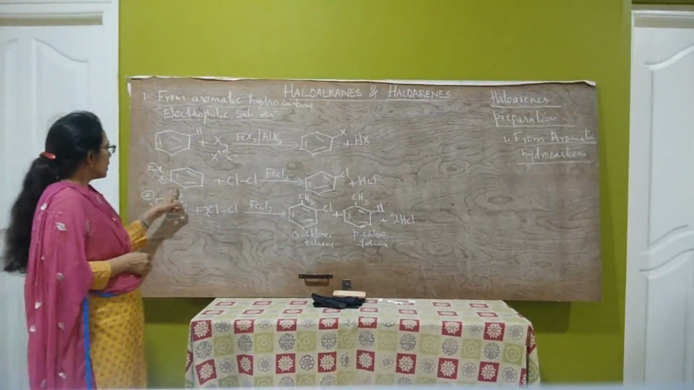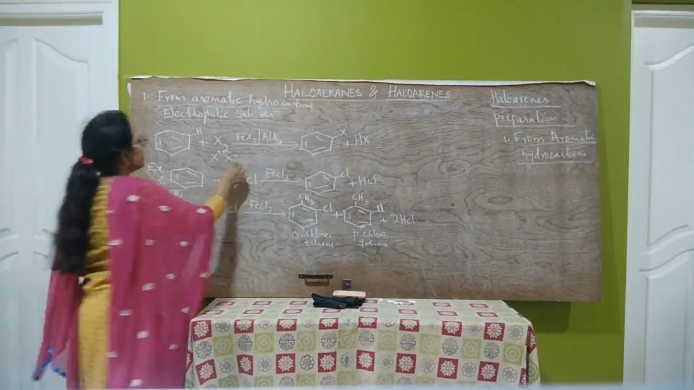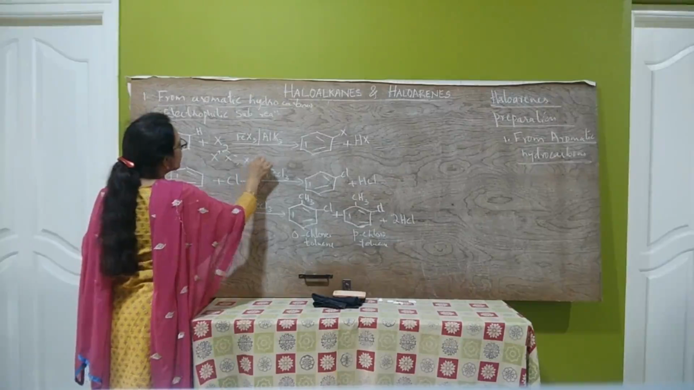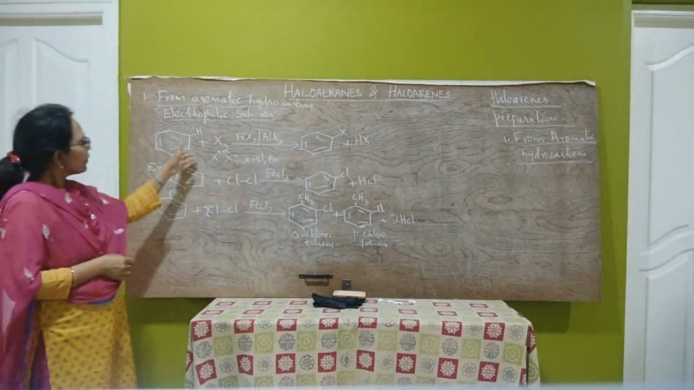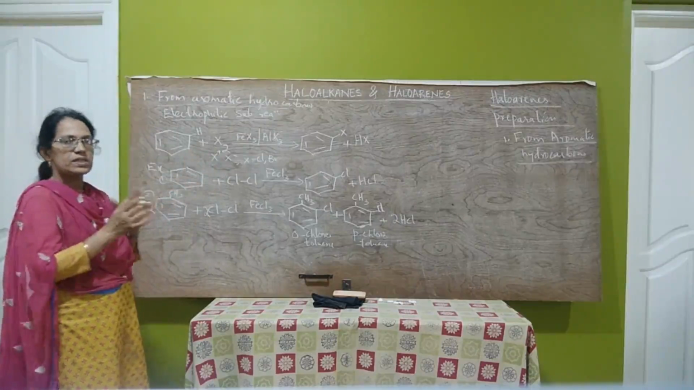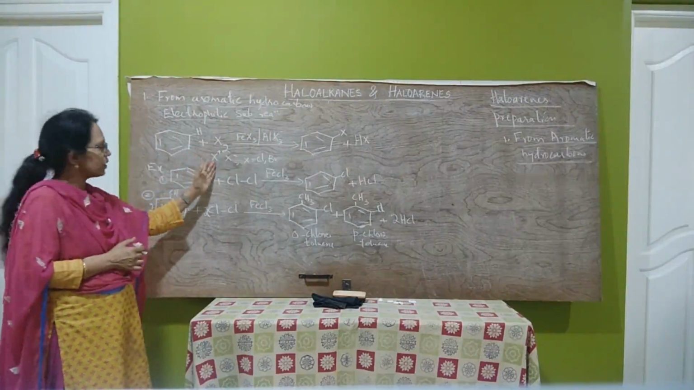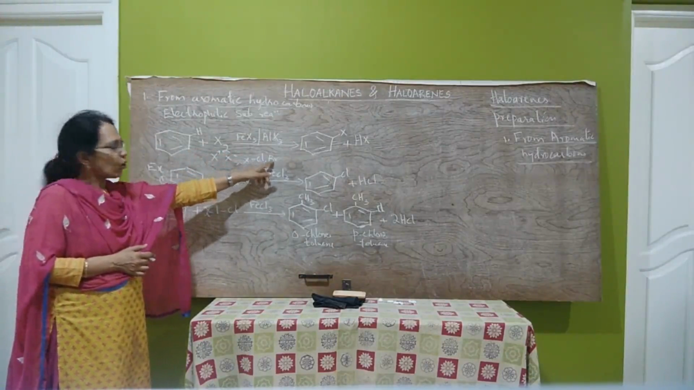Here, we have taken halogen X. X can be chlorine or bromine only. It cannot be fluorine, because fluorine is too reactive and the reaction cannot be controlled. Therefore, X can be Cl or Br.